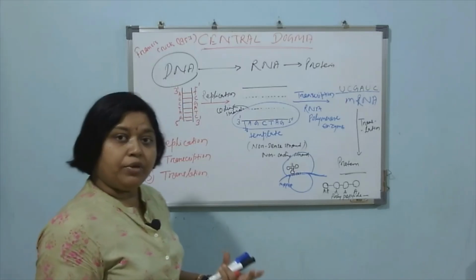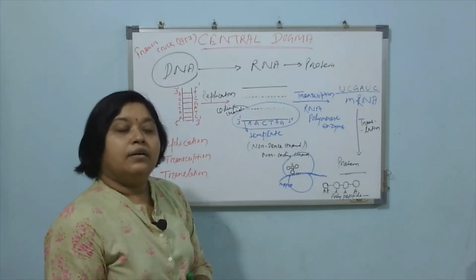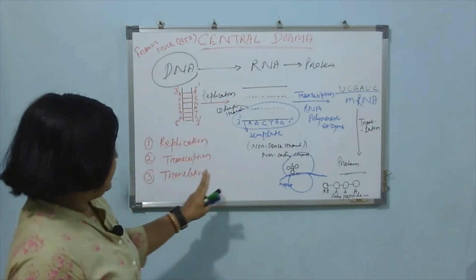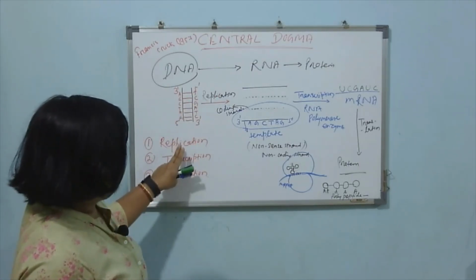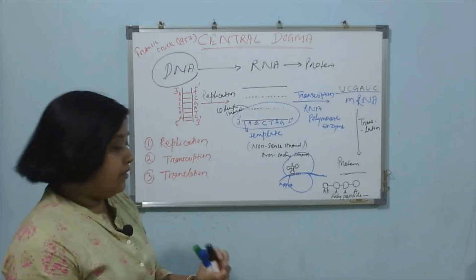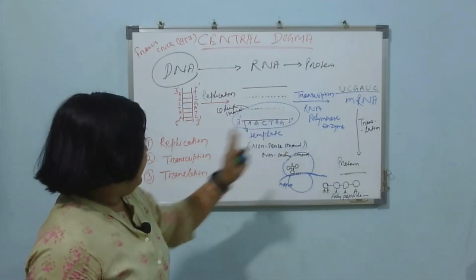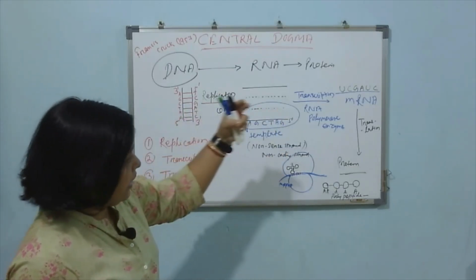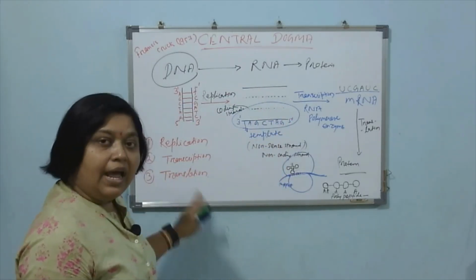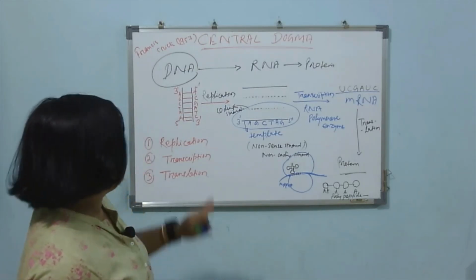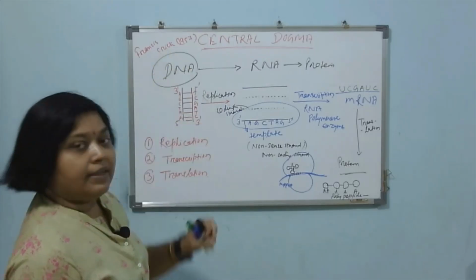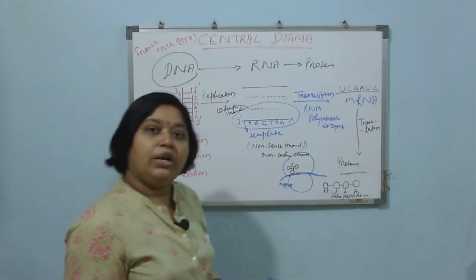So here you can face one question. That one is the pathway of central dogma, which is having three processes. One is replication, DNA to DNA replication, then DNA to RNA transcription, then mRNA or RNA to protein is translation. Another question also you can face, that one is who has proposed this central dogma? Answer is Francis Crick in 1957. This is all about central dogma.